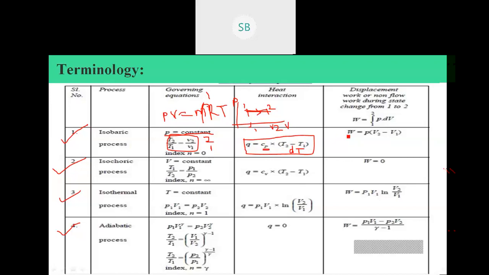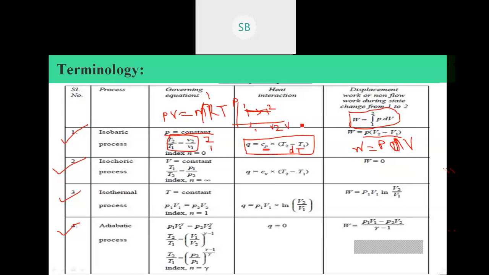Using the formula W equals integral of P dV from 1 to 2, we can find the work done. Here volume changes, so work has some value, given by P into the change in volume.